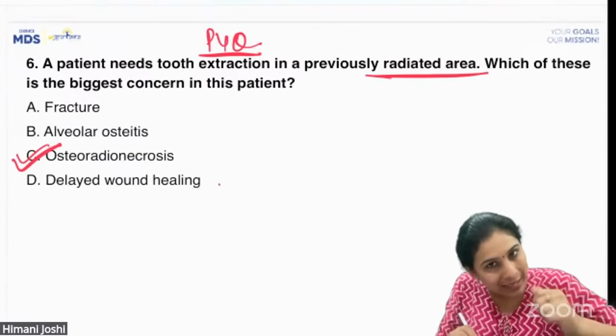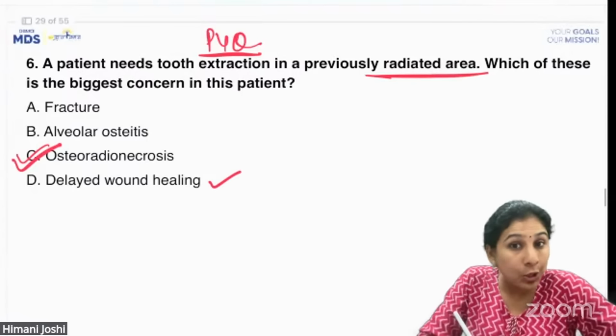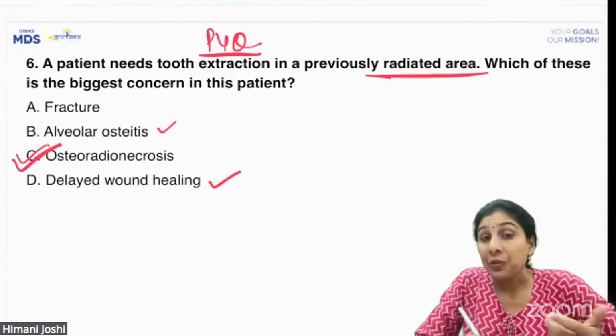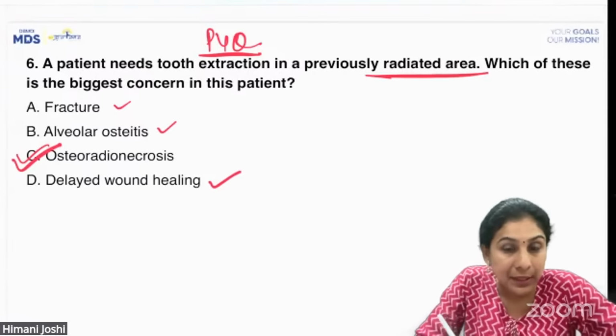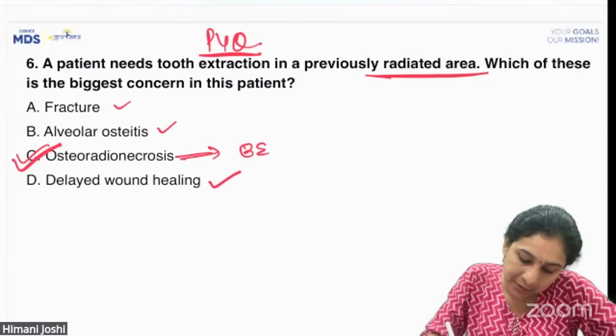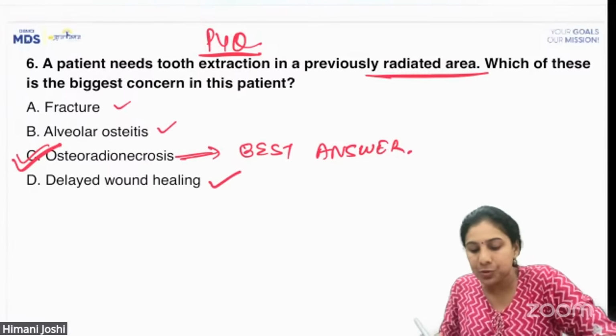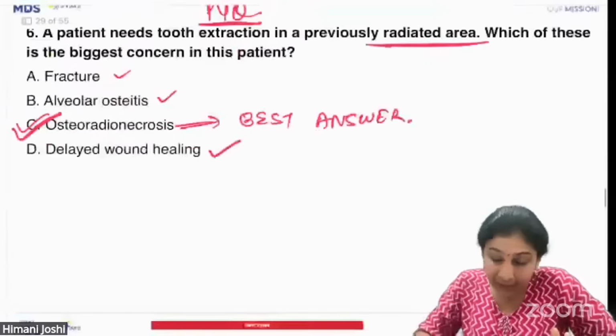Delayed wound healing, yes, it will be there. Alveolar osteitis, yes, it can also be there. Fracture, yes, a pathological fracture can be there. But this is the best answer, and you are always supposed to mark the best answer. All right, so this is the correct answer.